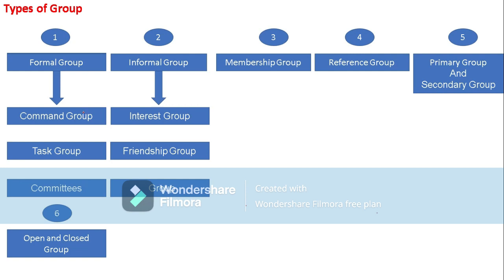This is all about the types of the formal group: command group, task group, committee group. All these come under the formal group. Coming to the second type, the informal group. What does informal group mean, and what are the types of informal group? Under informal group, interest group can be seen, friendship group. Likewise, different aspects can be seen under informal.